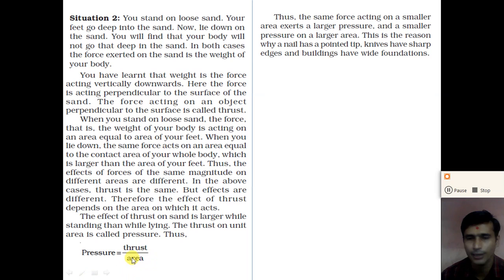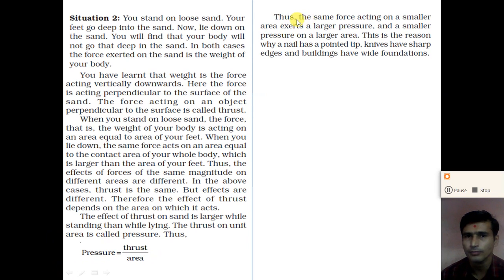So when you are in a standing position, the contact area is equal to the area of your feet, so it is smaller. So we can say that the pressure exerted on the surface of the sand is larger, right? When you are lying down, the contact area of the sand and your body is larger, so you can say that the pressure on the sand is smaller, right?